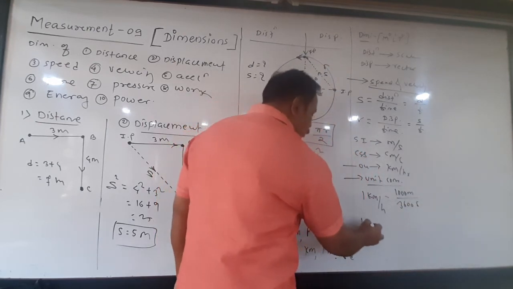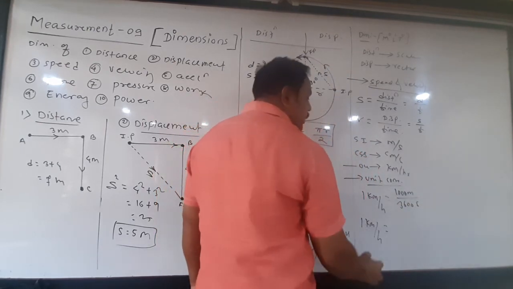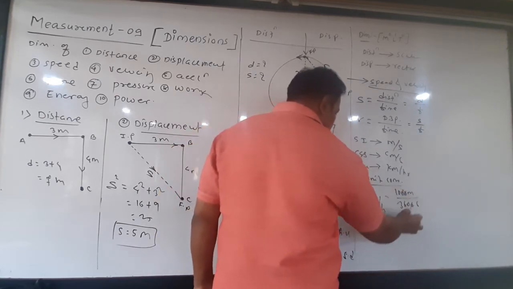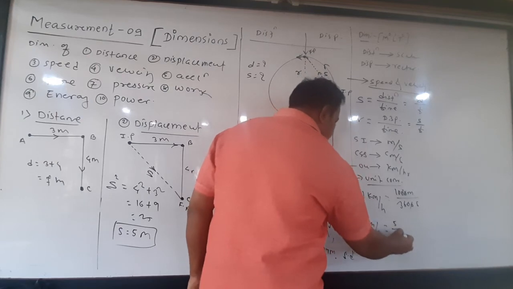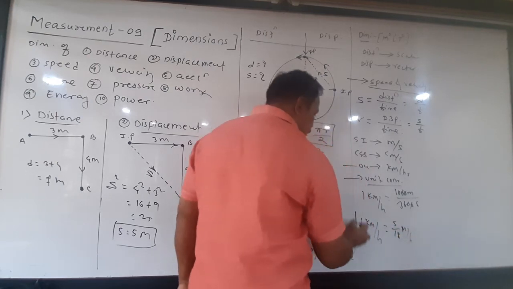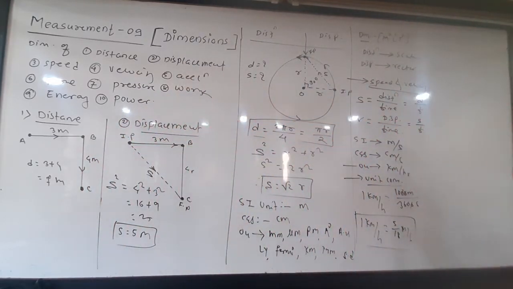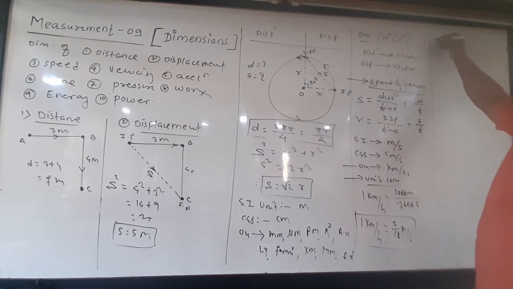Two zeros get cancelled, so it is 5 by 18 meter per second. That is the important relation between kilometer per hour and meter per second. To convert kilometer per hour into meter per second, just multiply by 5 by 18.